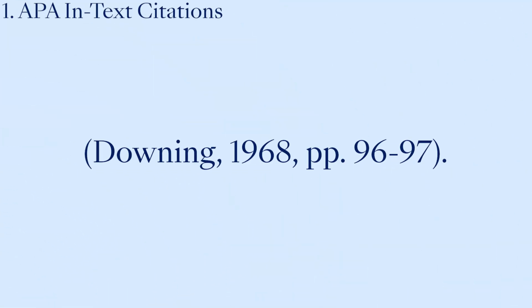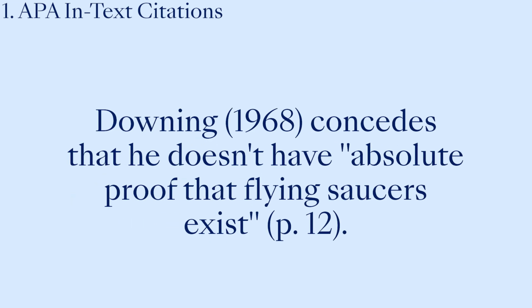(Downing, 1968, pp. 96-97), all in brackets. And if you've already named the author in your text and you're quoting and need to include a page number, here's how. Downing (1968) concedes that he doesn't have absolute proof that flying saucers exist (page 12). Any book or other source that you cite in your work also needs a reference list entry.